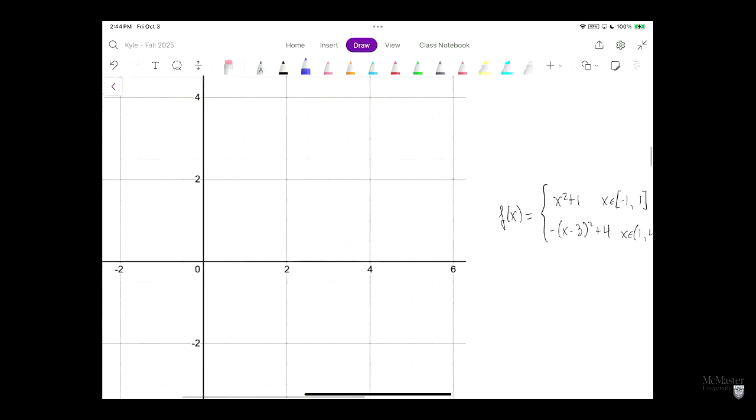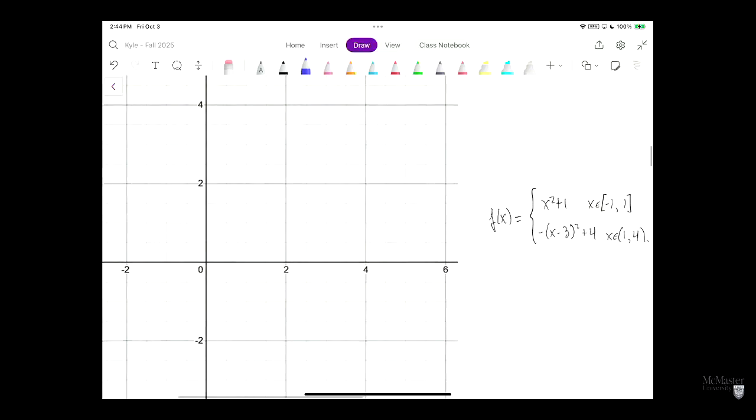So let's plot this. When x is equal to 0, that's the vertex of the first piece, so we have the point (0, 1). Our quadratic goes upwards symmetrically, and it reaches the value 2 when x is -1 and 1. So we can connect these values of the parabola together.